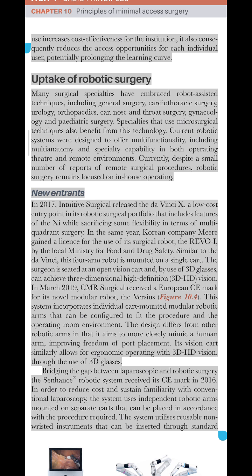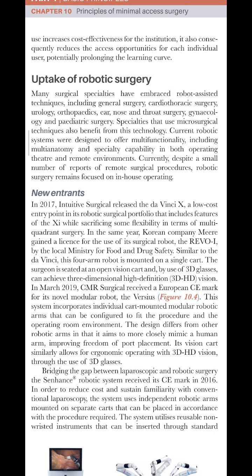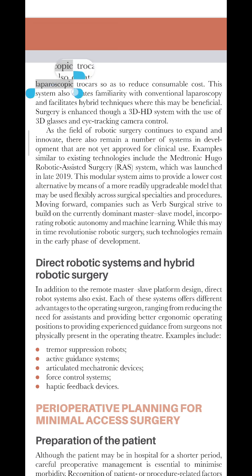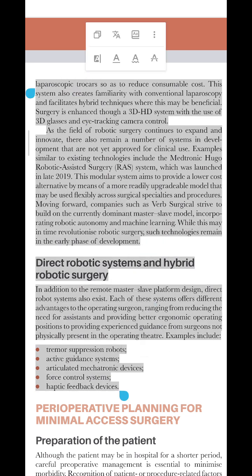The system utilizes reusable instruments that can be inserted through standard laparoscopic trocars so as to reduce consumable cost. This system also creates familiarity with conventional laparoscopy and facilitates hybrid techniques where this may be beneficial. Surgery is enhanced through a 3D HD system with the use of 3D glasses and eye-tracking camera control.